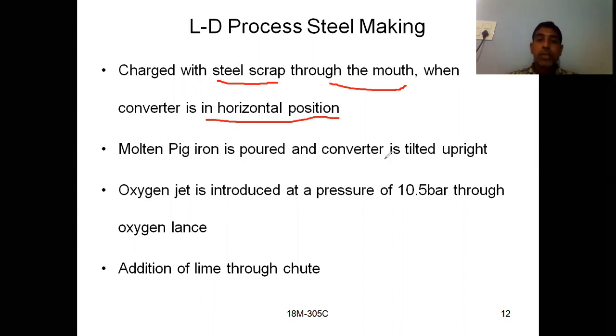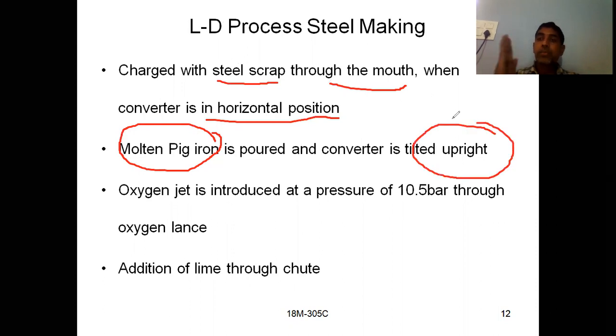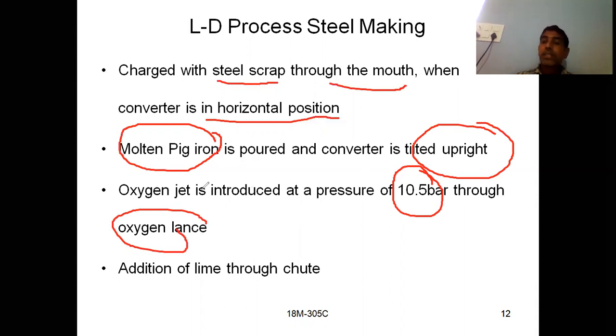Molten pig iron is poured and then the converter is made upright. So initially you have to add the steel scrap and later the molten pig iron, and then the converter is tilted upright. An oxygen jet is introduced at a pressure of 10.5 bar through the oxygen lance. Oxygen jet is supplied to the molten metal by using a water cooled lance, such that this oxygen is useful to remove the impurities by the oxidation process.